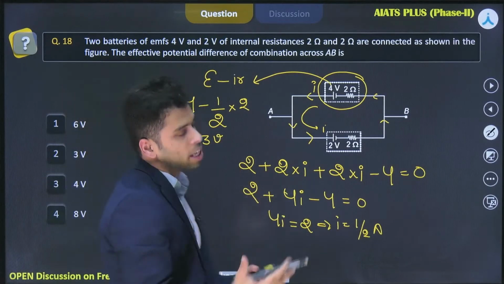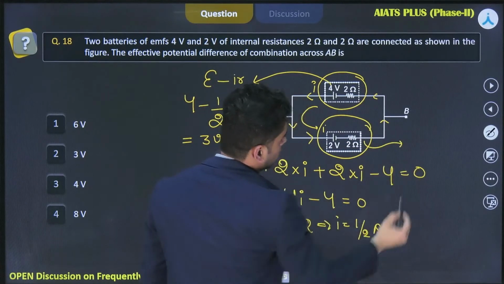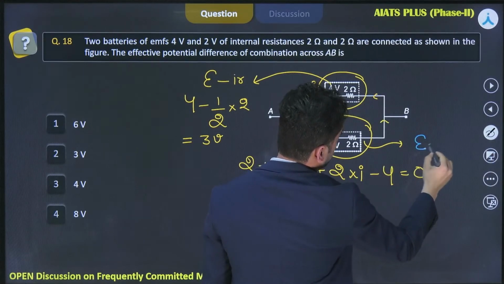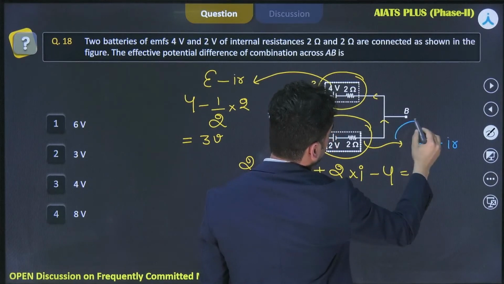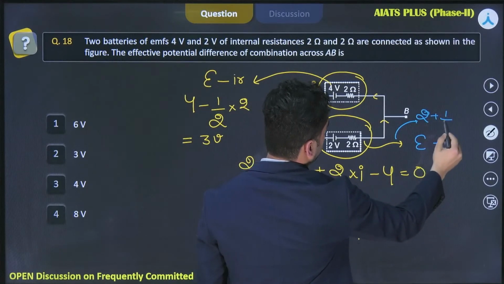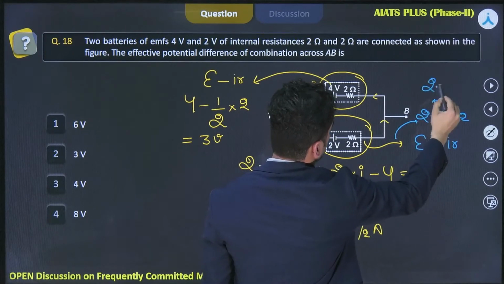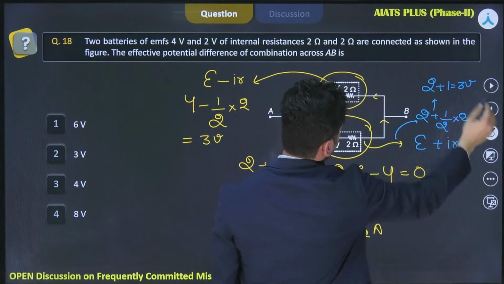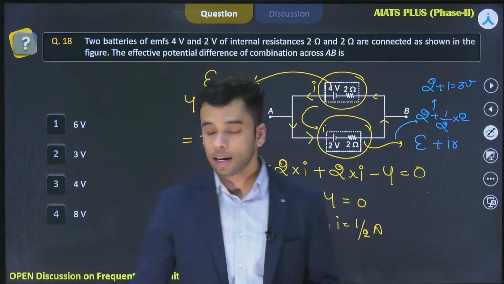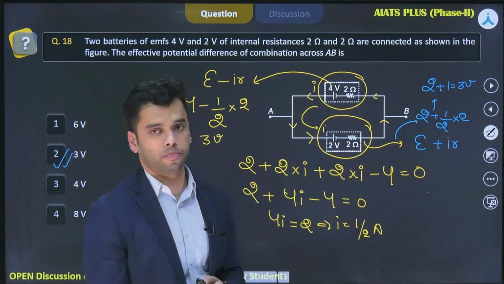And you can calculate the same thing from this battery also. This battery over here, it is charging. So terminal potential difference should be equal to E plus IR. Put the value of E. E is 2. So 2 plus I is 1 by 2 into R, that is 2. So it should be equal to 2 plus 1, that is equal to 3 volt. So the correct answer to this problem should be option 2, that is 3 volt. Either way, you solve for this or you solve for this, right?